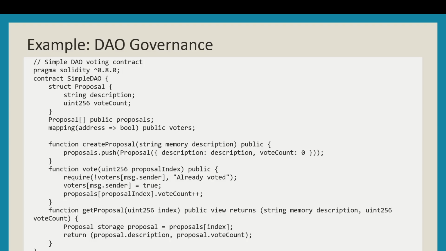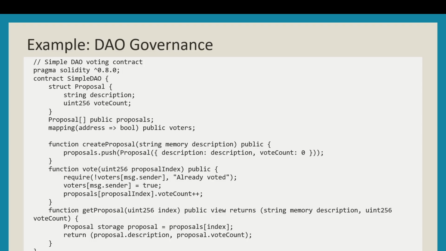So struct Proposal, you're defining a structure named Proposal. String description, a member of the Proposal structure that holds a description of the proposal as a string. uint256 voteCount, another member of the Proposal structure that holds the number of votes the proposal has received as an unsigned integer.